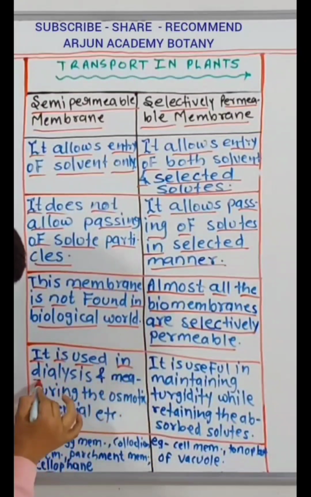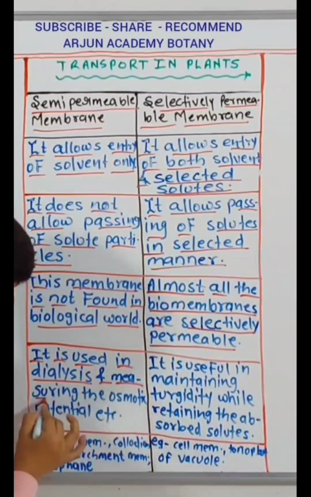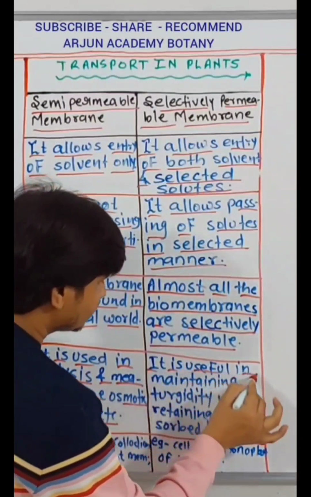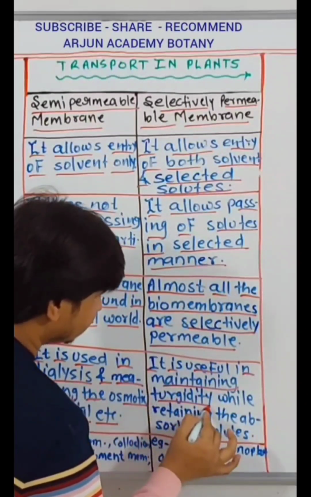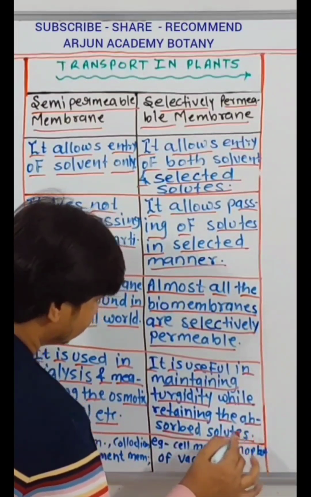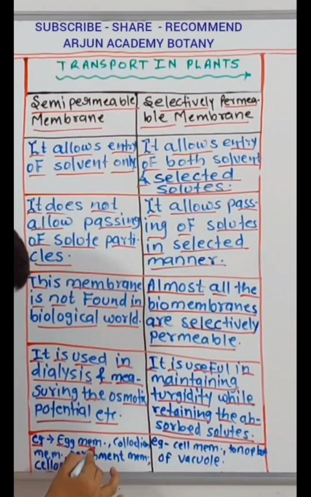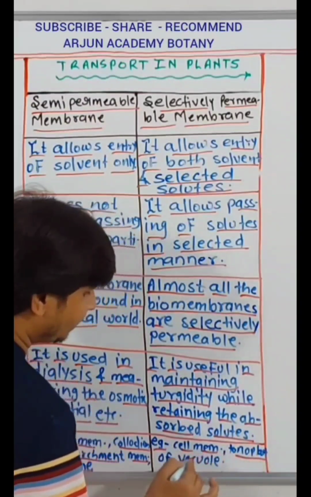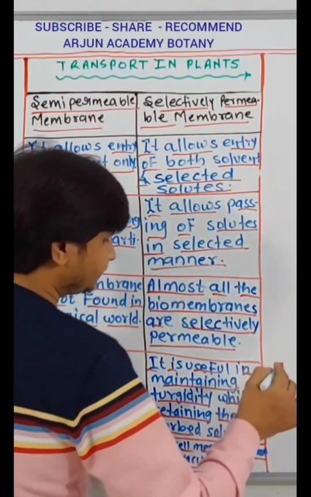It is used in dialysis and measuring the osmotic potential, etc. It is useful in maintaining turgidity while retaining the absorbed solutes. For example, egg membrane, collodion membrane, parchment membrane, cellophane. For example, cell membrane, tonoplast of vacuole.